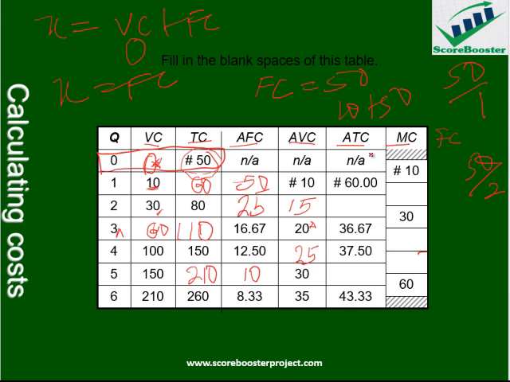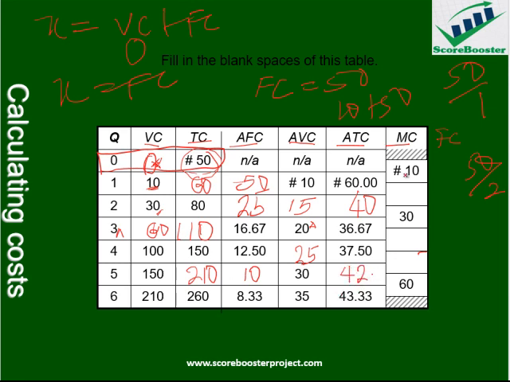Then average total cost is total cost divided by output. Total cost here is 80, output is 2, then I have 40 here. Here total cost is 210, and I have 50. I think I have around 42 or so, 42.